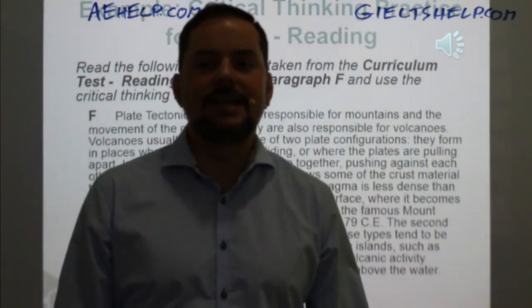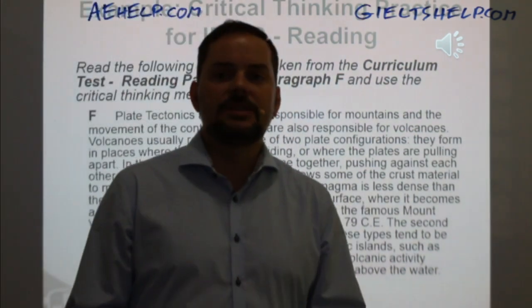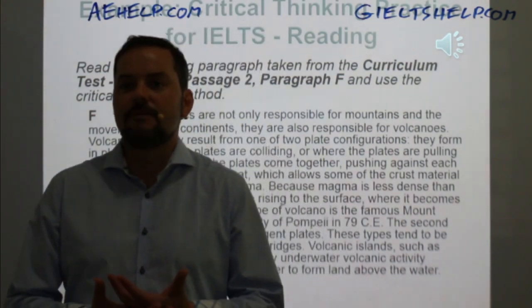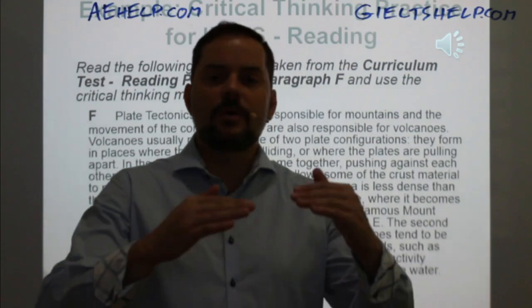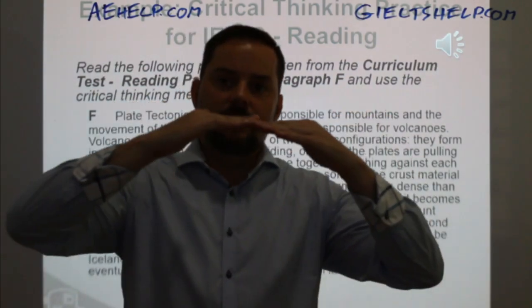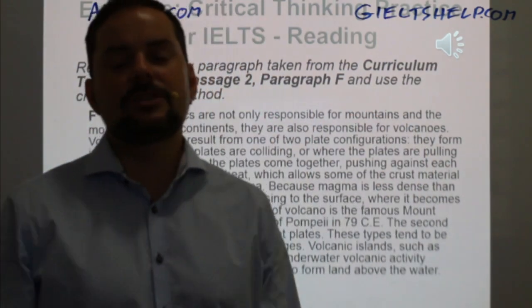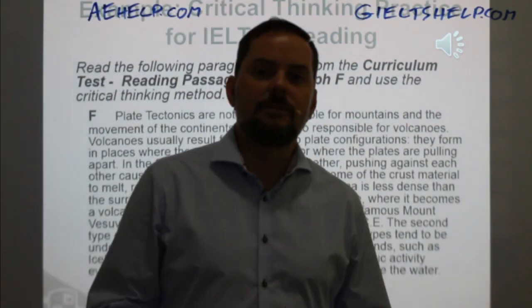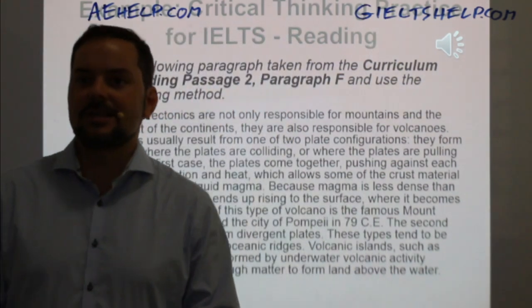Zaman, very good. Iceland and Hawaii. So Iceland and Hawaii are 2 places where we can see the formation of volcanoes, right? Which type is that? It's the type where the crust is pulling apart. So when the crust is pulling apart and magma is allowed to come through the cracks to the surface, eventually forming islands like Hawaii and Iceland. So that's that type of volcano, the second type.